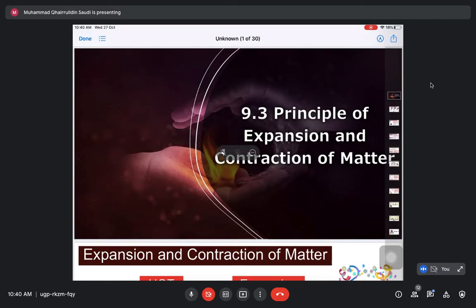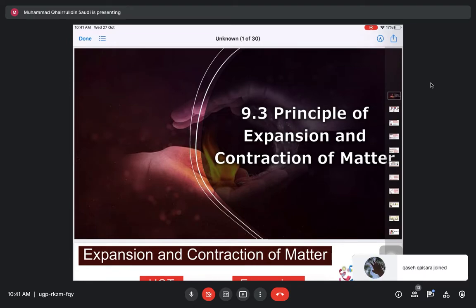Alright, good morning again, everyone. So today we are going to continue our next subtopic 9.3, still in chapter 9, chapter heat. So subtopic 9.3 is the principle of expansion and contraction of matter. So we are going to learn about expansion and contraction of matter.